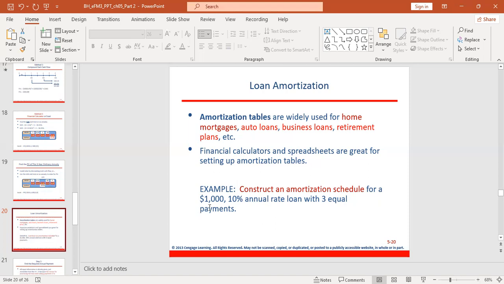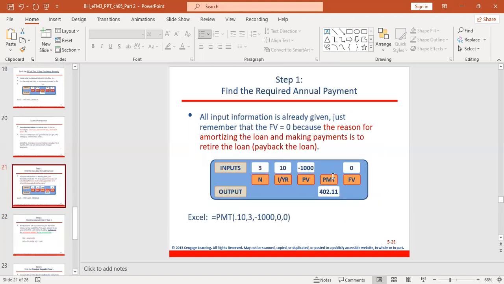From this question, we need to find our PMT, because we are told that the amortization schedule has $1,000 and the interest rate annually is 10%. And there is equal payment, which is 3 equal payments. So what is this 3 equal payments? We don't know. We are not given the annuity, so we need to find the annuity, which is the PMT. So the first thing we need to do is find the PMT. So how do we find the PMT?